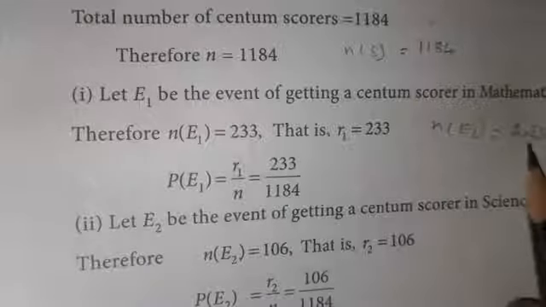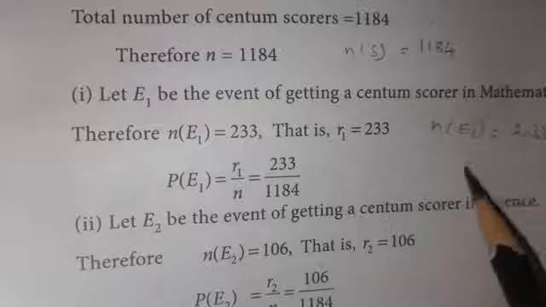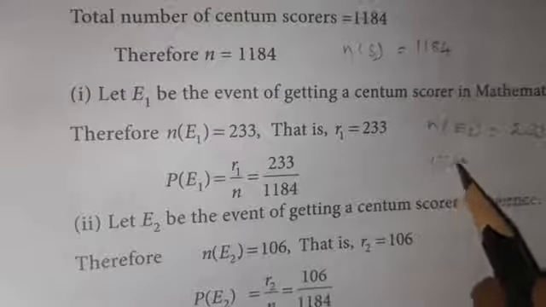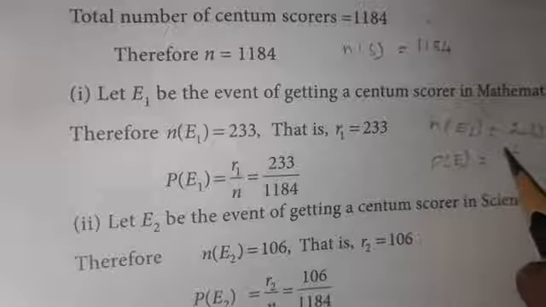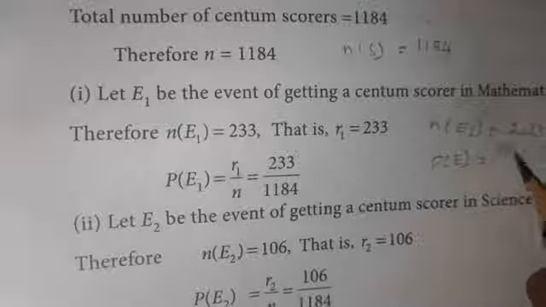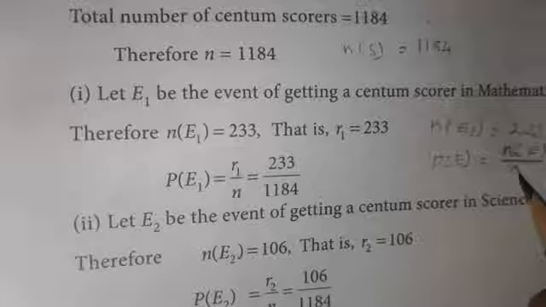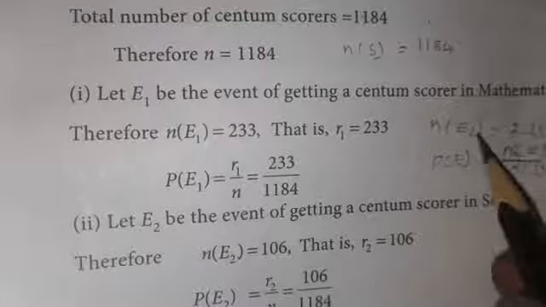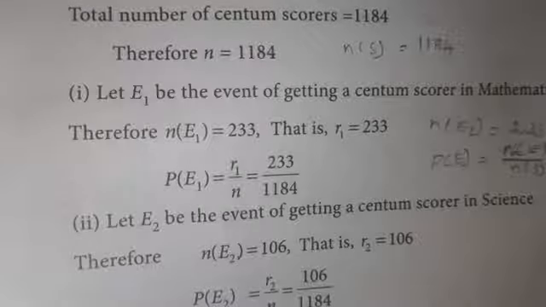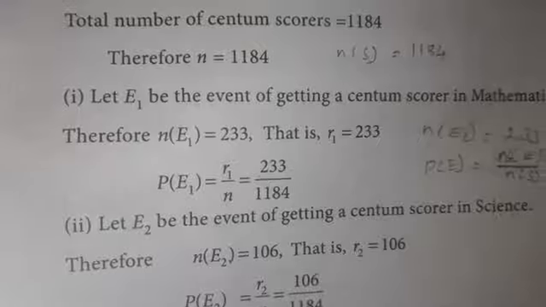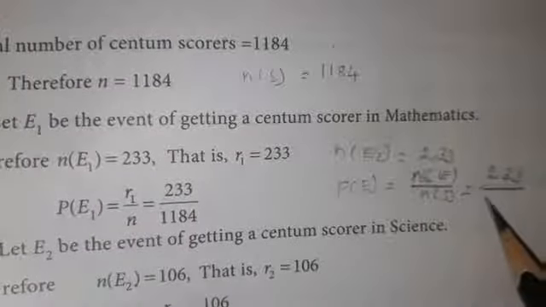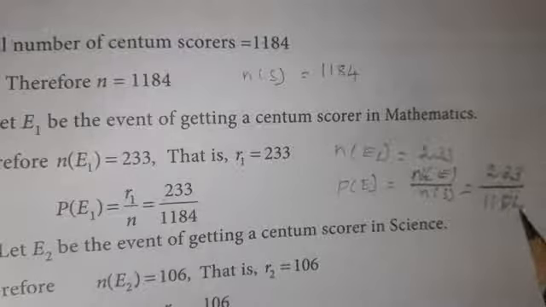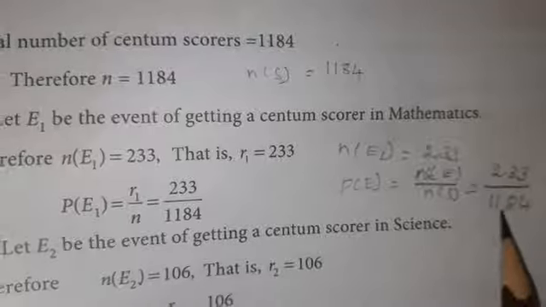That is mathematics. So the probability they are asking, what is the formula? P of E is equal to n of E divided by n of S. N of E is 233 divided by 1184. This is the answer for the first question.